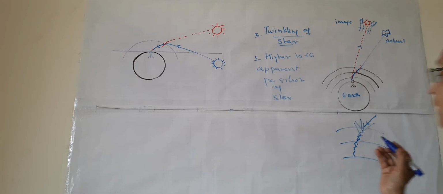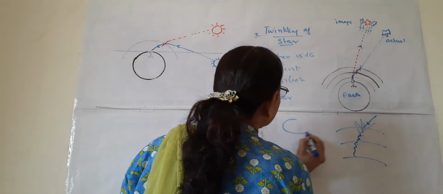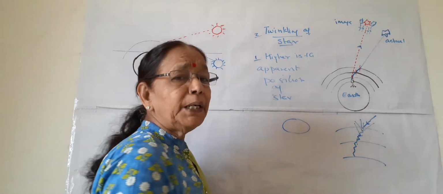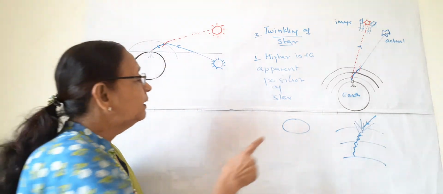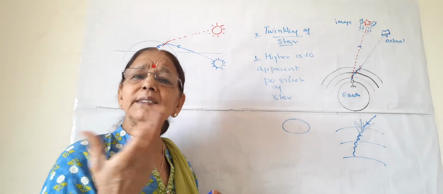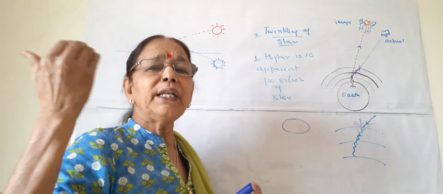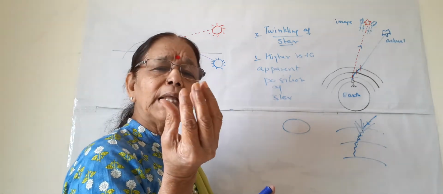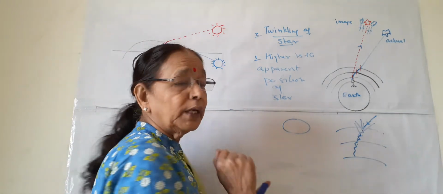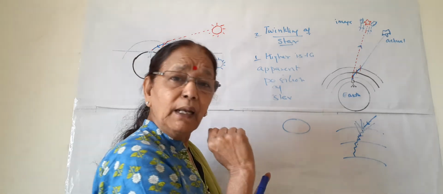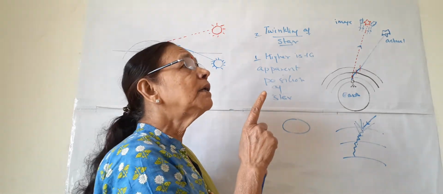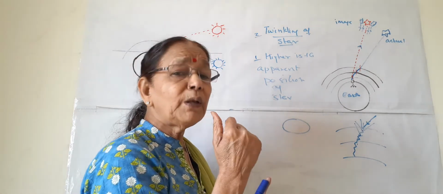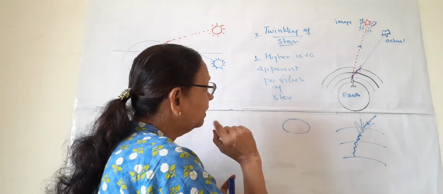Now one more thing. Planets are also there, but planets do not twinkle. They look like stars. In the evening we can see the planet Venus, which is very near to us, near the moon, very shining. It looks like a star, but it does not twinkle. Why do they not twinkle? We see Venus for 5 minutes, it will not twinkle. Why is it not twinkling?